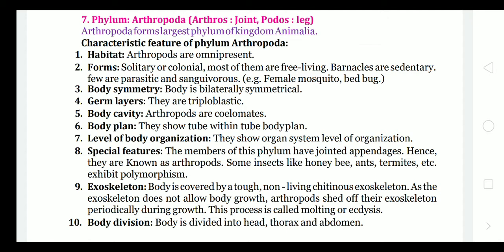As the exoskeleton does not allow body growth, arthropods shed their exoskeleton periodically during growth. That exoskeleton is made up of chitin, which is the same as found in the kingdom Fungi, but there is horizontal growth in fungi, that's why there is no problem. But a problem arises in the growth of the animal when the body's outer covering, the exoskeleton, is made up of chitin. So arthropods shed their exoskeleton periodically during growth. This process is called molting or ecdysis.